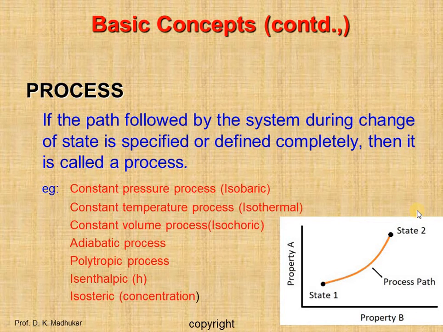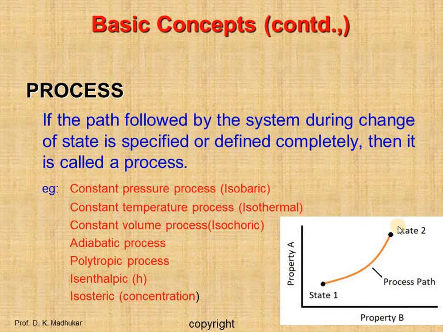Okay, now what is a process? If the path followed by the system during a change of state is specified or defined completely, then it is called a process. If any system follows a path from a state 1 to a state 2, and during the change of state it is specified or defined completely, then we can say it is a process.